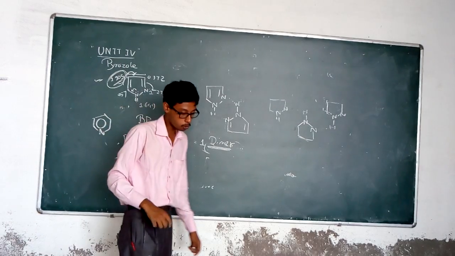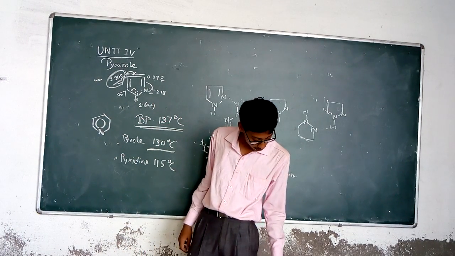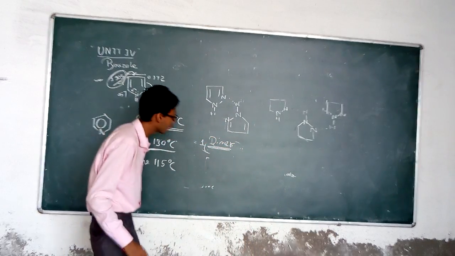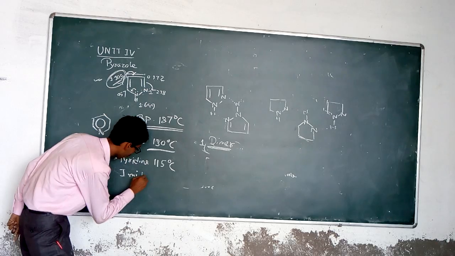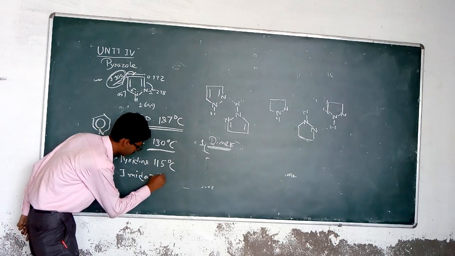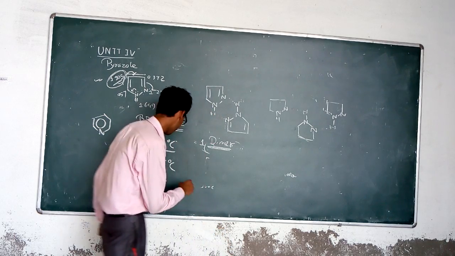That's why the boiling point of the pyrazole is higher. If you consider the boiling point of the pyrazole among the imidazole, you can consider that the boiling point of the imidazole is about 256 degrees Celsius.